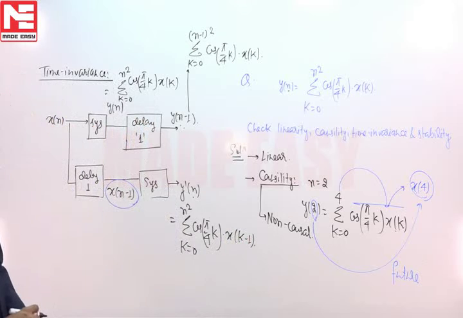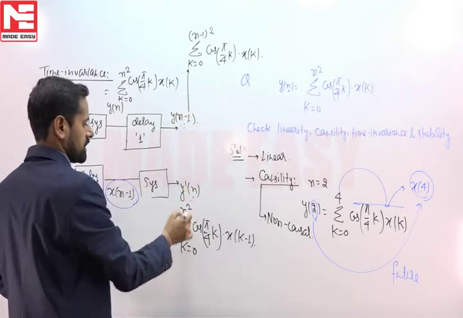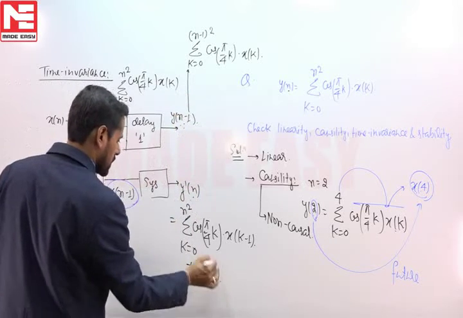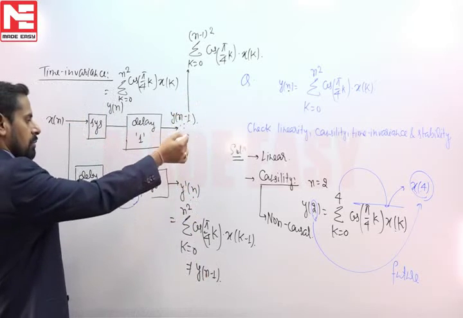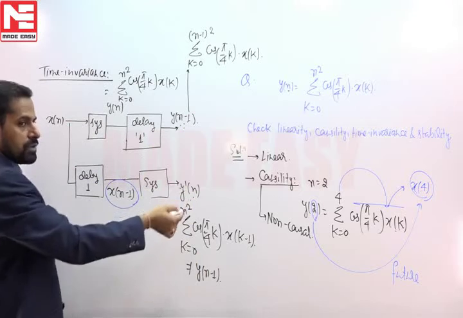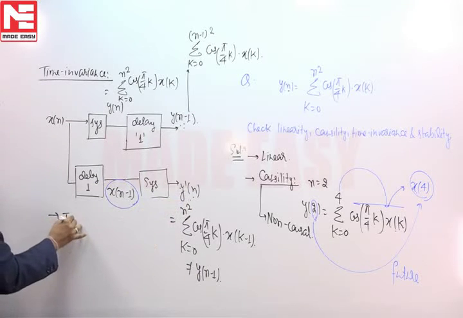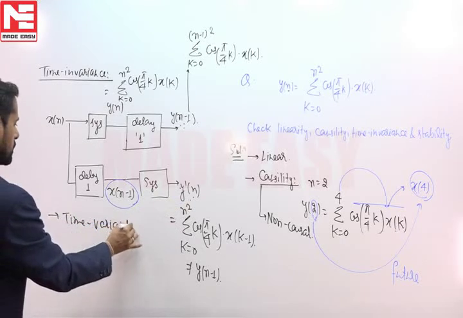Now if we check, these two terms y of n minus 1 and y dash n are unequal, and if the output of the upper path and the output of the lower path are different, then the system will be time variant. So the given system is time variant.